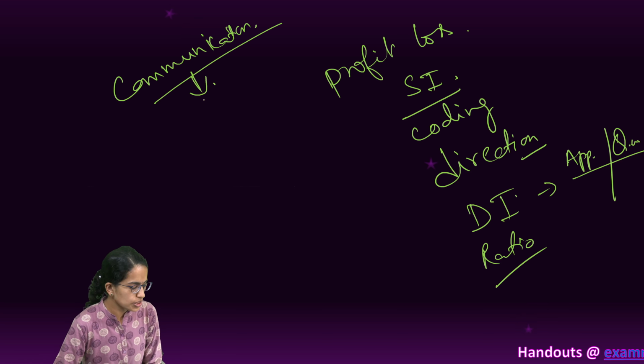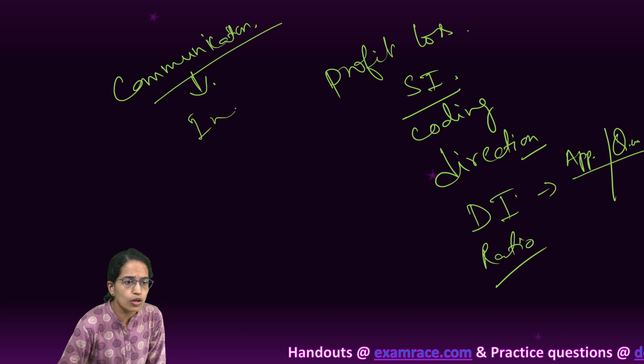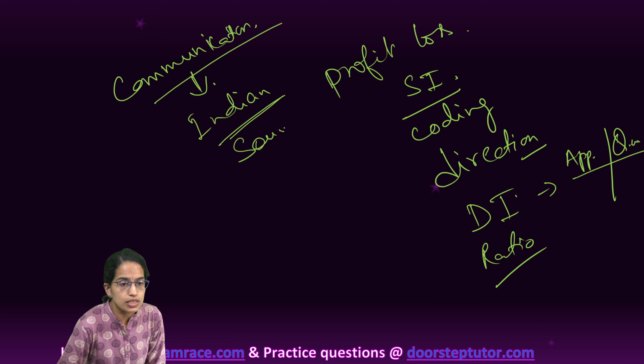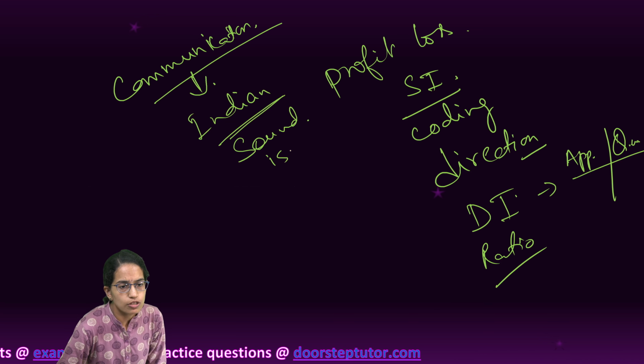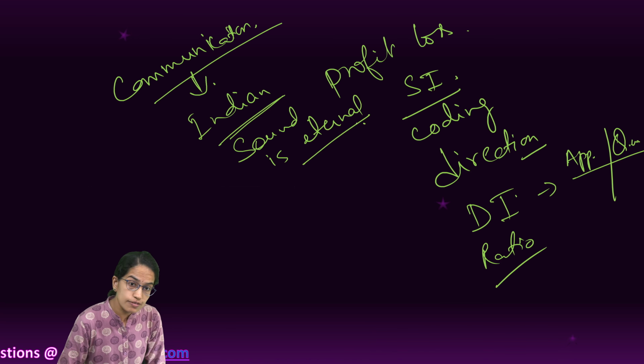Also there were questions pertaining to Indian philosophy and Indian logic, where sound is eternal. Now, the relation of sound is eternal to the fallacies related to Western philosophy, we have covered in detail in our doubt resolution sessions.